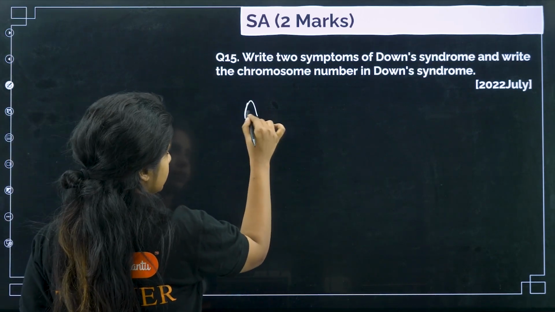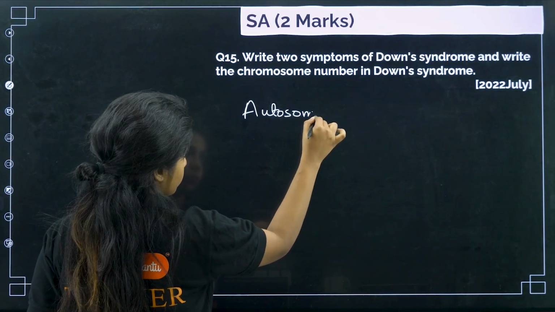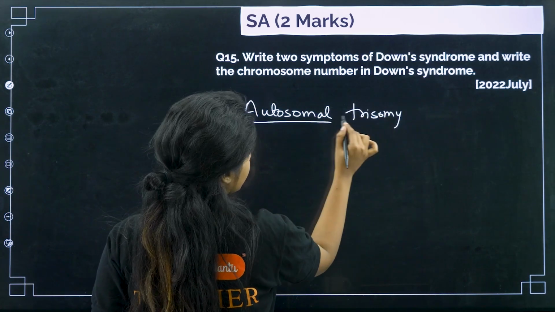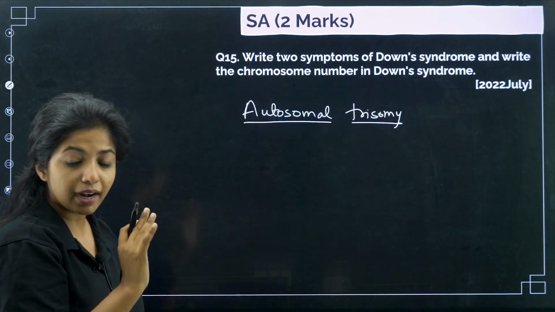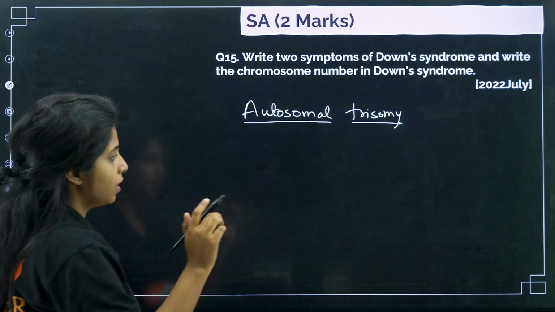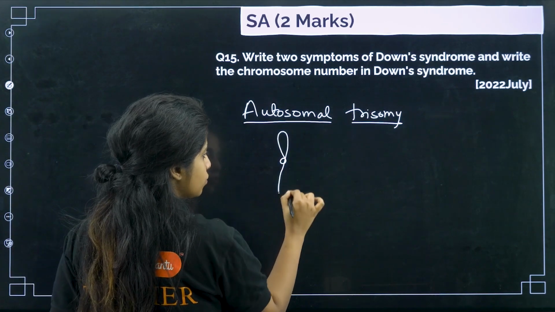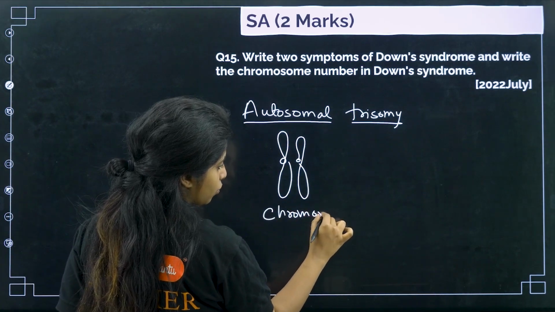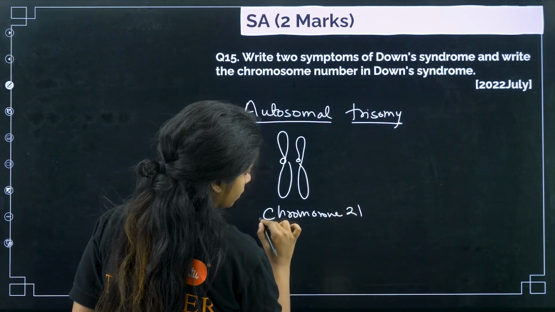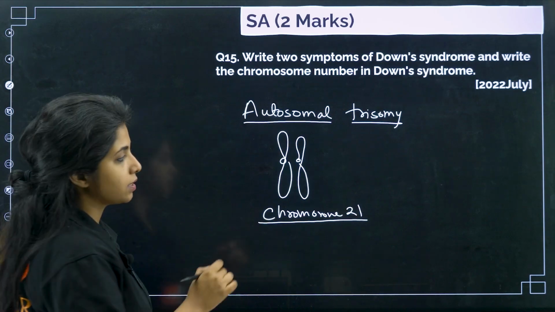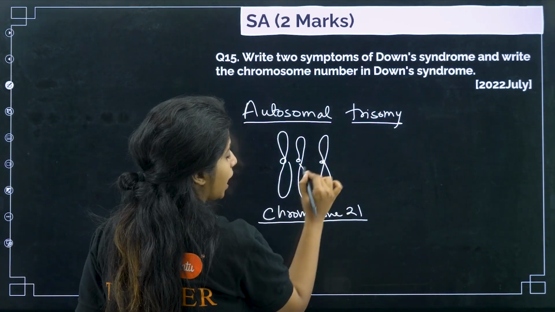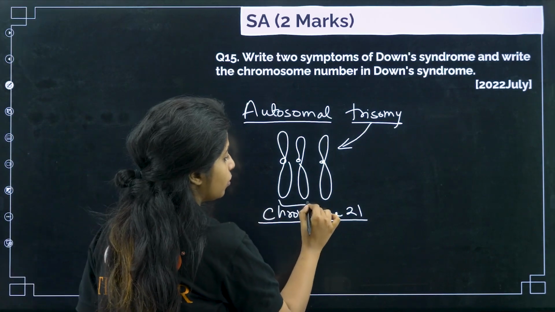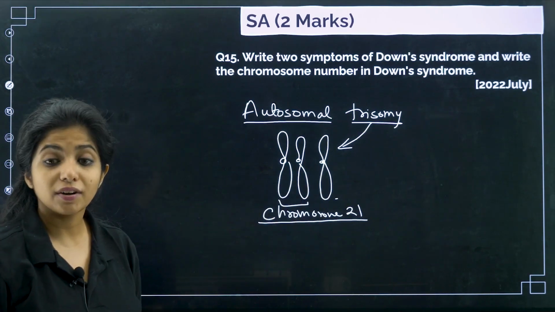It is what? Autosomal trisomy. That means what? This time you are going to add up chromosomes in the autosomes. So there is a 21st chromosome pair, that is this. This is a pair of 21st chromosome. And what is exactly going to happen is that there will be one more chromosome being added up here, which is why it will lead to trisomy. There's a pair already, you have one more extra thing which results in trisomy.